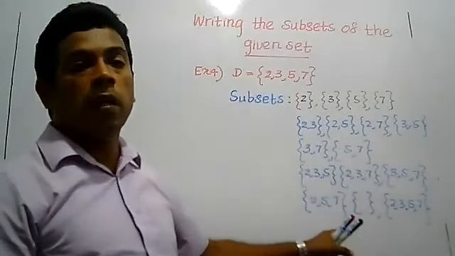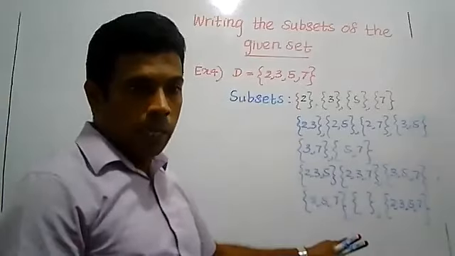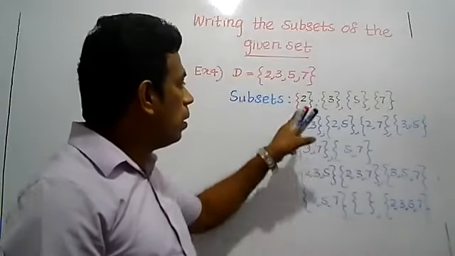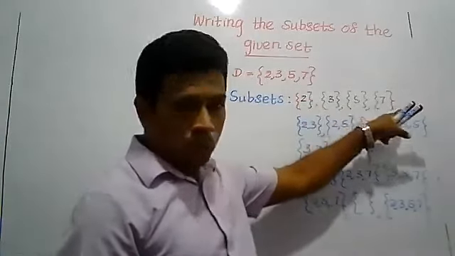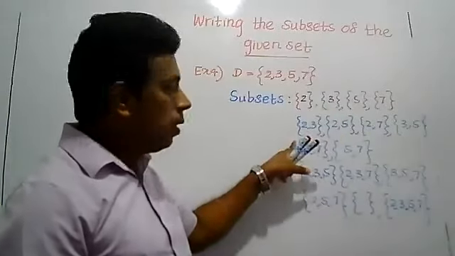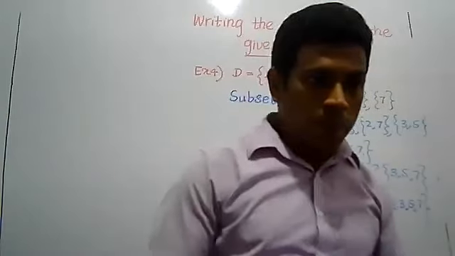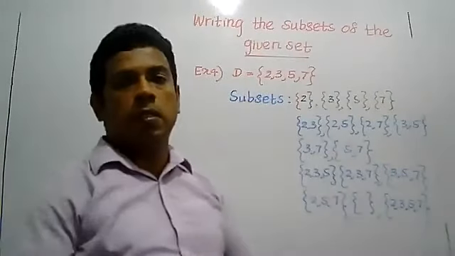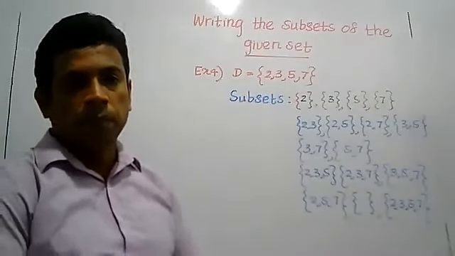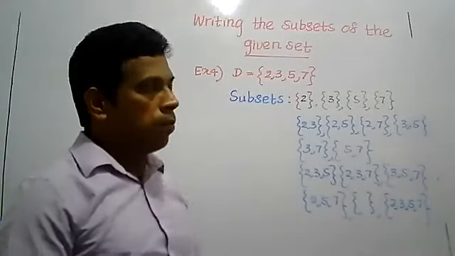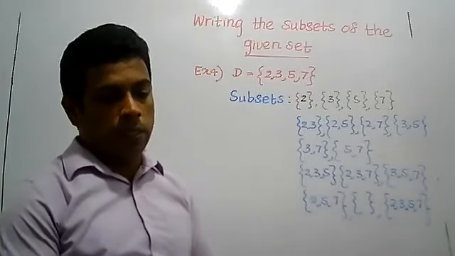So the number of subsets becomes 14 and 2, which equals 16. Number of subsets equals 16. Completed.